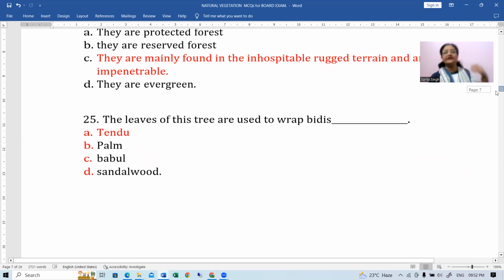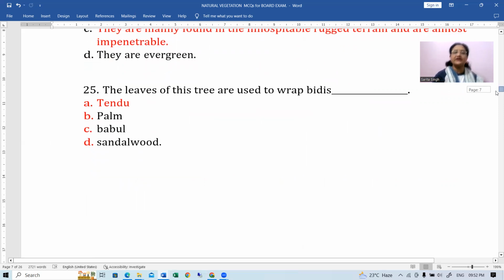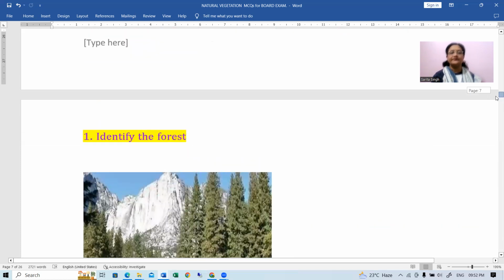They are mainly found in the inhospitable rugged terrain. Okay, next, leaves of this tree are used to wrap beedies, beedi, right? I hope you all know about beedi. Beedi is just like a cigarette, okay, right? It is actually made within a leaf, and this is actually the tree. In the leaf of this tree only, the beedi is made. Okay, so which is that tree? Tendu, right?